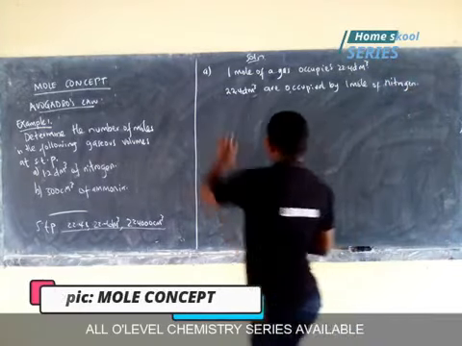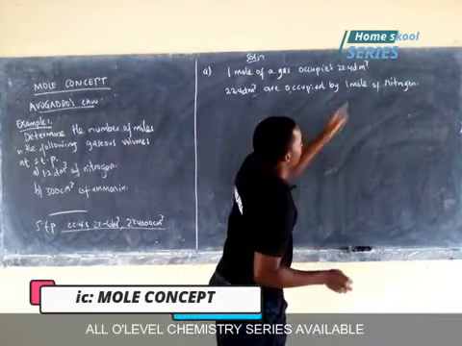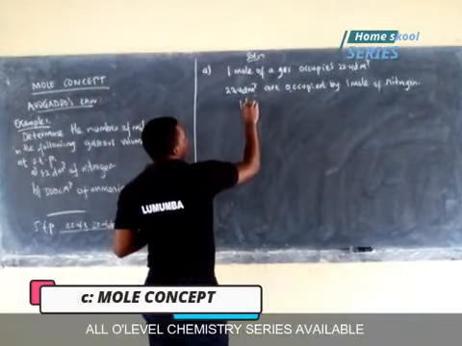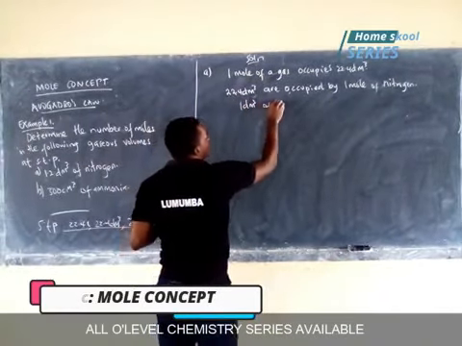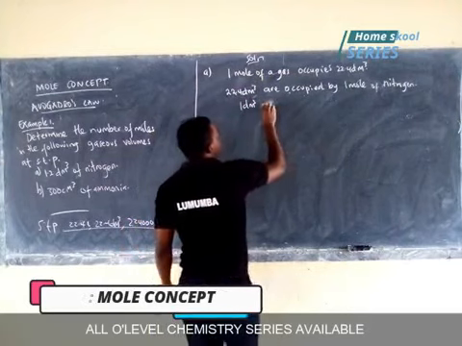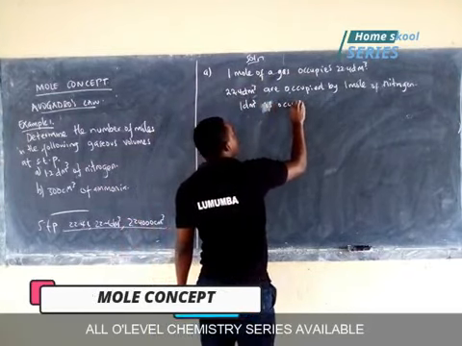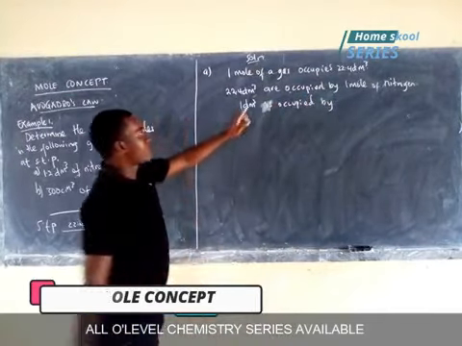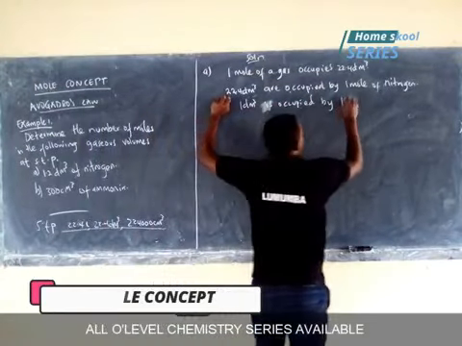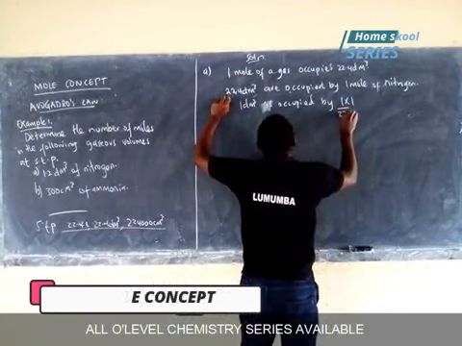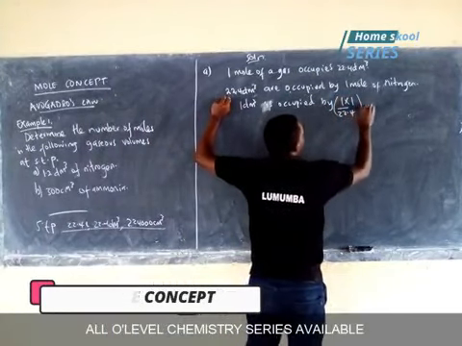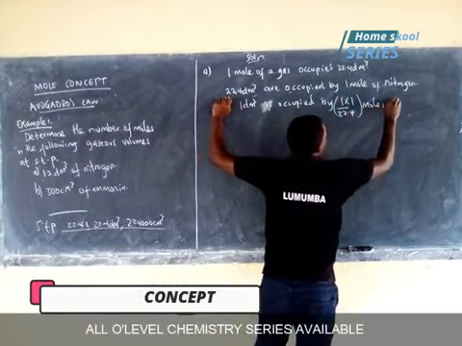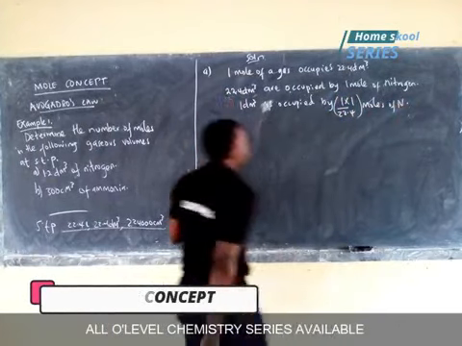So if 22.4 decimeters cubed is occupied by 1 mole of nitrogen, 1 decimeter cubed is occupied by 1 times 1 divided by 22.4 moles of nitrogen.